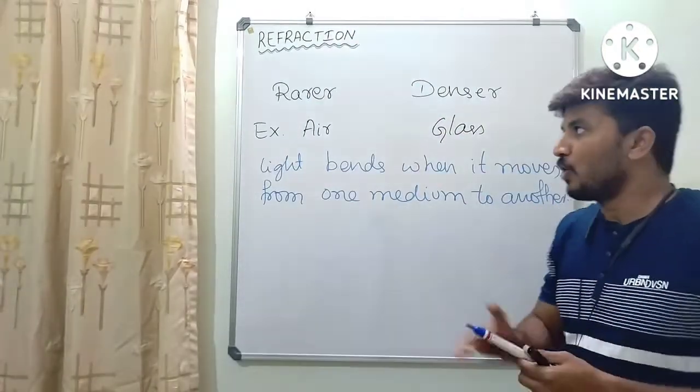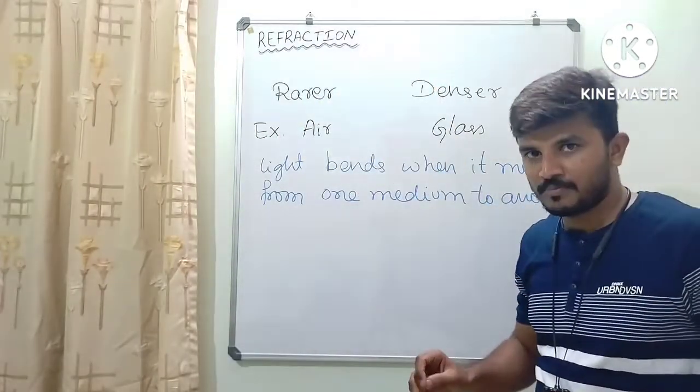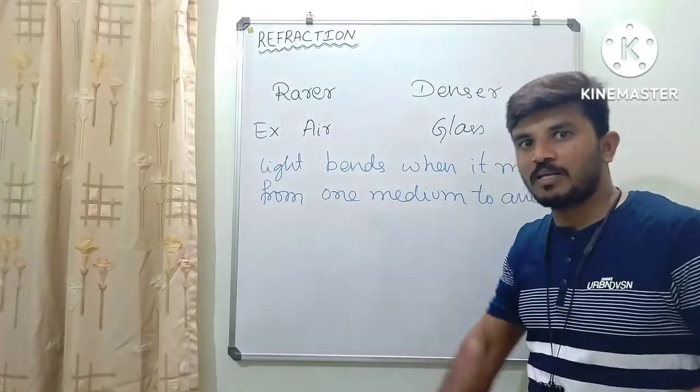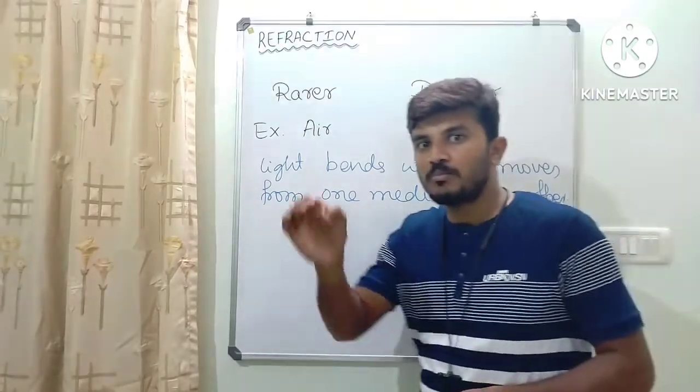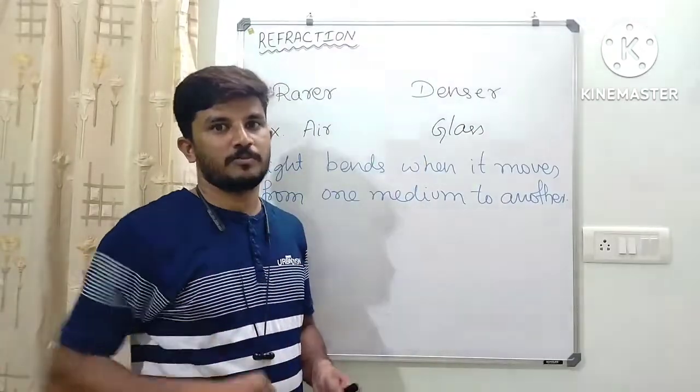Do remember this: when light moves from rarer medium to denser medium, it bends towards the normal, and when light moves from denser to rarer, it bends away from the normal.